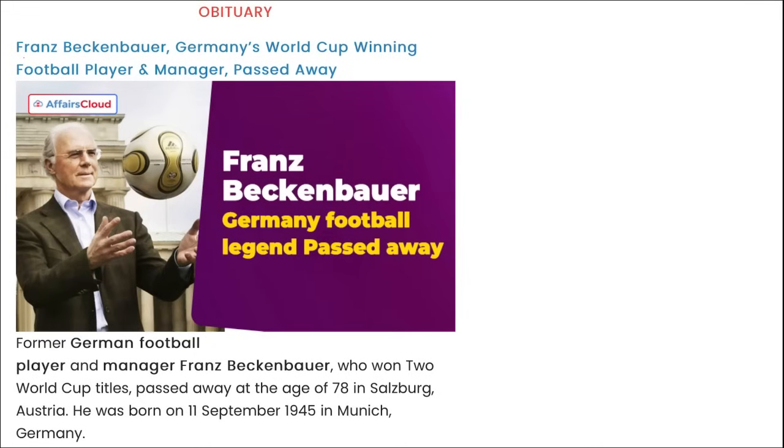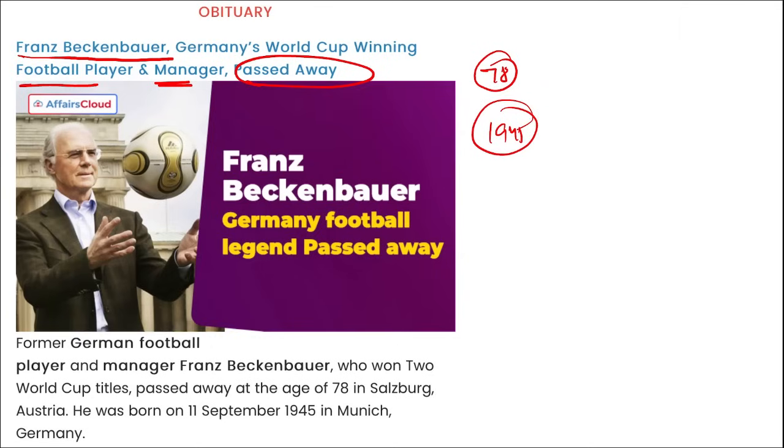Next is obituary. Franz Beckenbauer, Germany's World Cup winning football player and manager, has recently passed away. He won 2 World Cup titles and passed away at the age of 78 in Austria. He was born in 1945 in Munich, Germany, and he was nicknamed the Emperor.